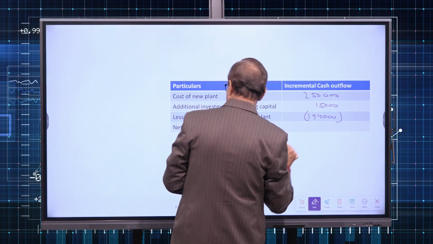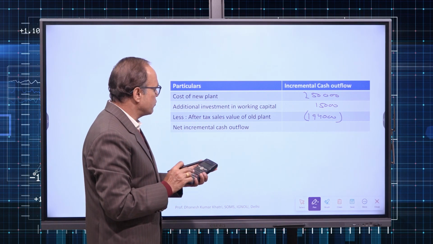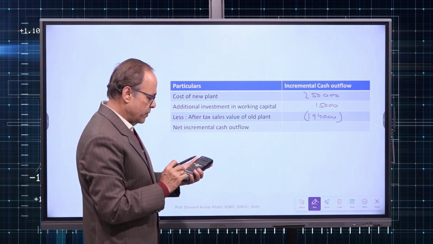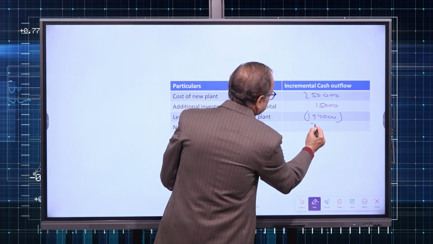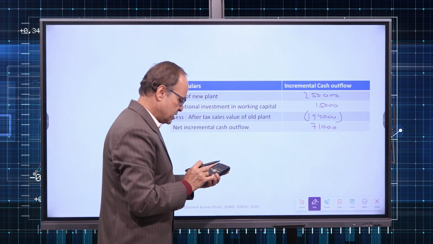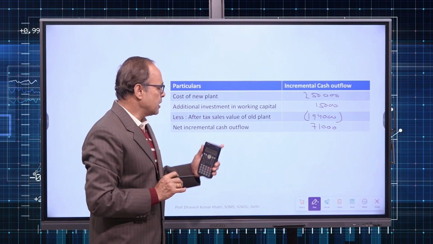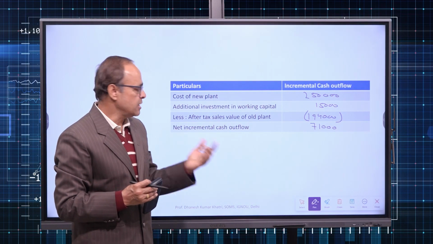That is being deducted, so we get the incremental initial cash outflow. 2,65,000 minus 1,94,000, we get 71,000. That means replacement is costing me 71,000 rupees. That is the initial cash outflow.